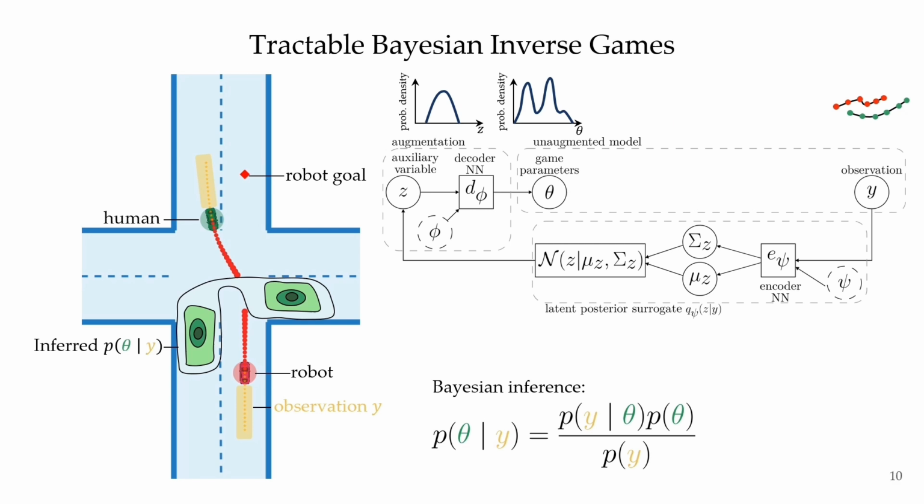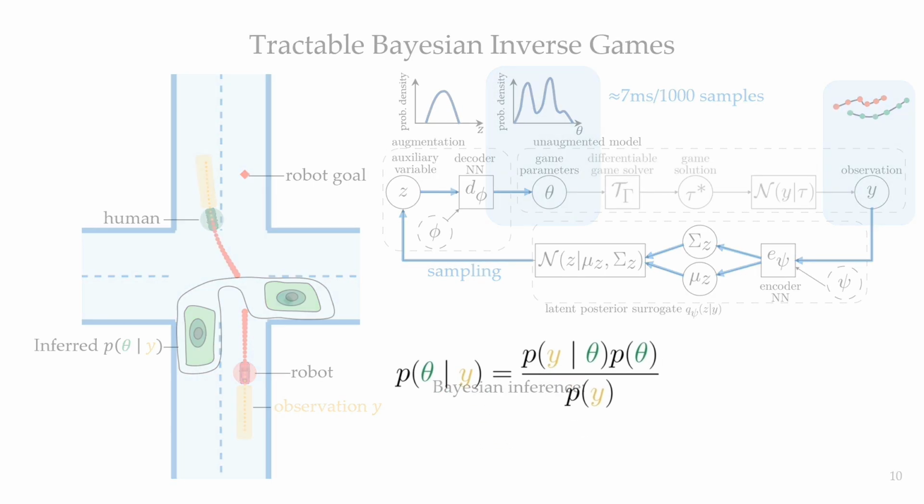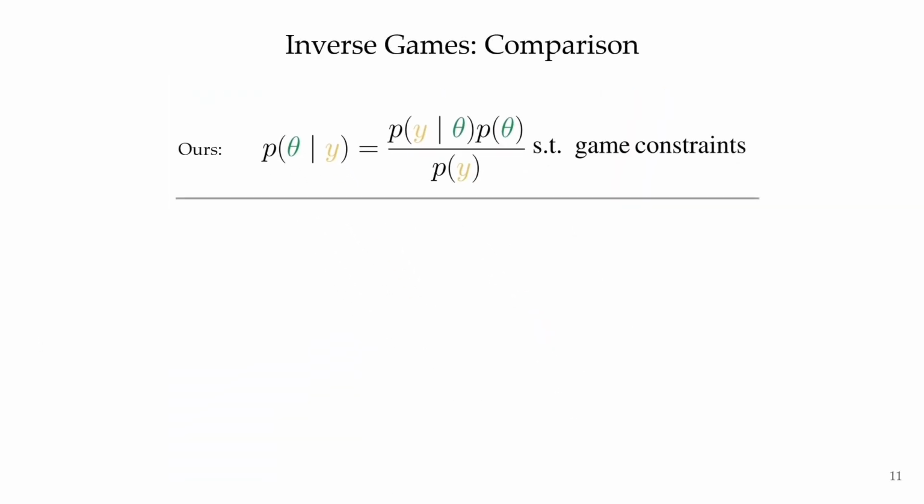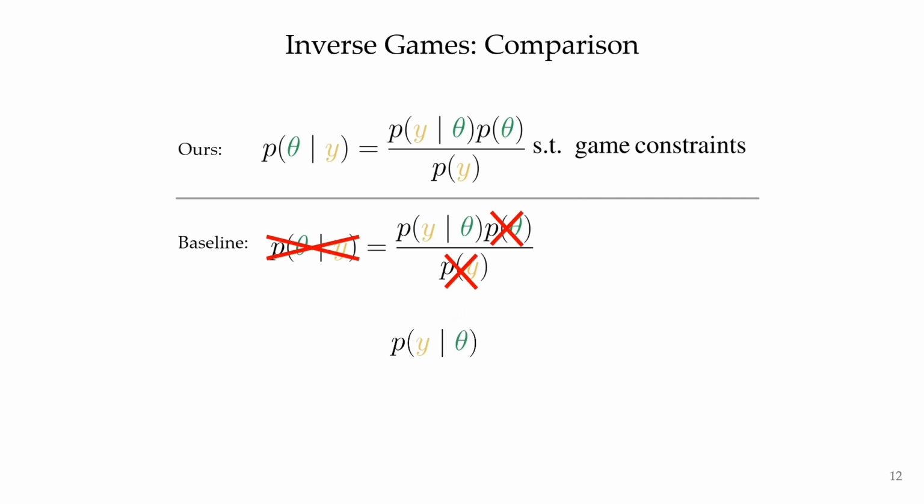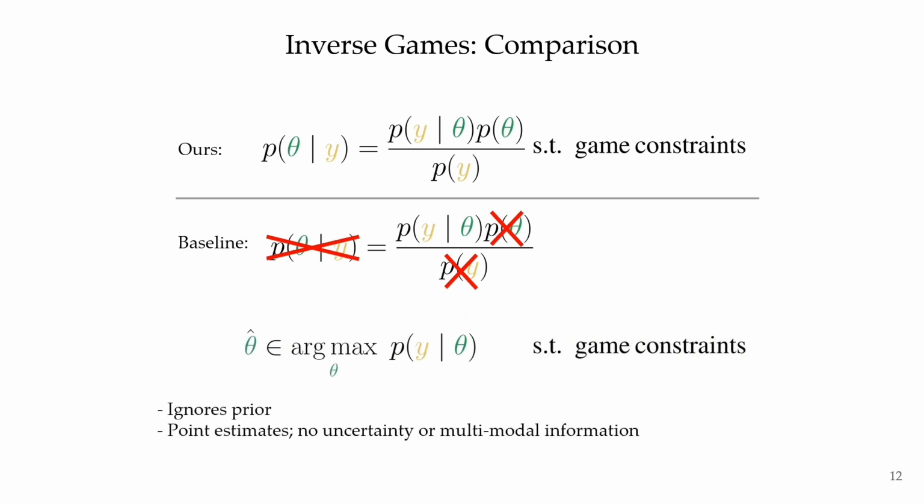Note that, in order to take samples from the inferred posterior, no additional game solves are required at runtime. For example, in the intersection problem shown on the left, the generation of 1,000 samples takes about 7 milliseconds. We compare our framework with existing non-Bayesian inverse game solutions. In contrast to our approach, the baseline greedily maximizes the observation likelihood, which ignores the underlying prior distribution. Furthermore, instead of posterior distributions, the baseline only gives point estimates without information about uncertainty or multimodality.